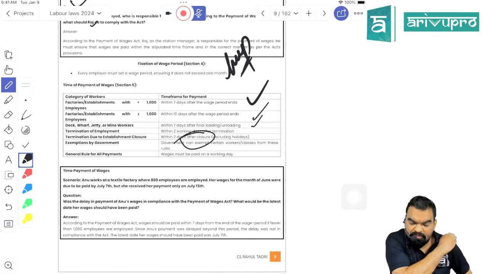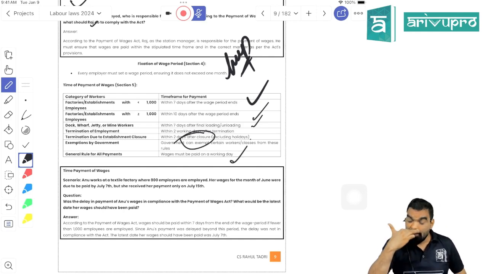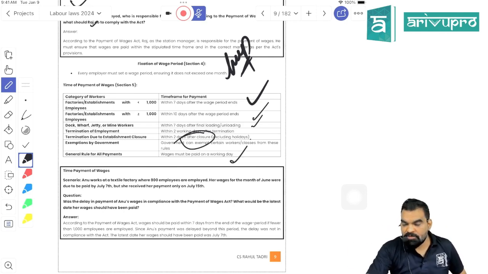And wage payment should always be made on a working day. The last point is, wage payment should always be done on the working day. So suppose if 7 days from the end of the wage period is Sunday, then you have to make the payment on Saturday if it is a working day. Or if Saturday and Sunday, the 6th and 7th days, are non-working days, you have to make the payment within the 5th day. Okay, got my point, students?